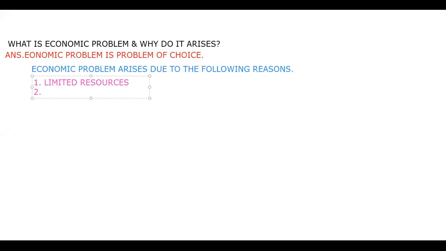What do you do? You make a list where you write all your wishes: that you want to buy some books, some chocolates, some gift for your mother on the eve of Mother's Day, some food items, some cold drink. Many choices and many alternatives can be there, because your wants are unlimited.